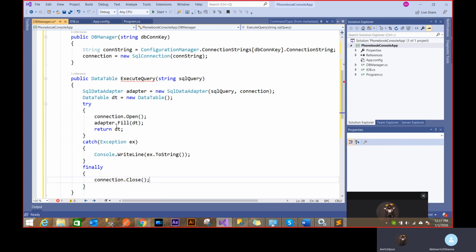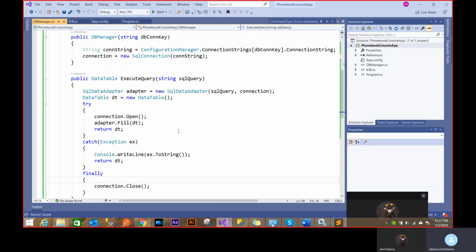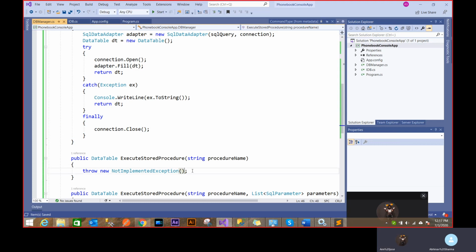And now it's still giving me an exception here. It's saying that not all code paths return a value. Because if something goes here, it's returned, right? But if something goes here, nothing is returned. So it gives me an exception. So maybe I have to give back a blank table then. So then this thing is done. Now you see, this is very generic. Anybody can just create an object, execute query and get the output. I'll show you that. So now in the next thing, I'm going to use the same approach.